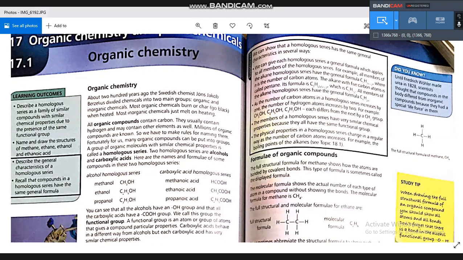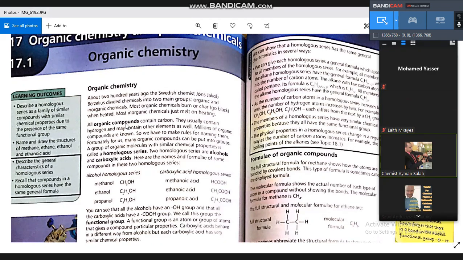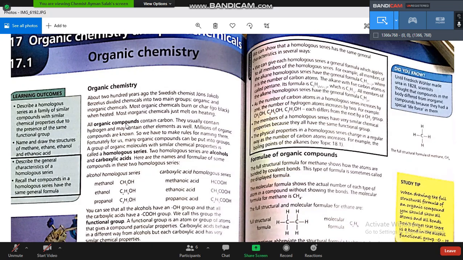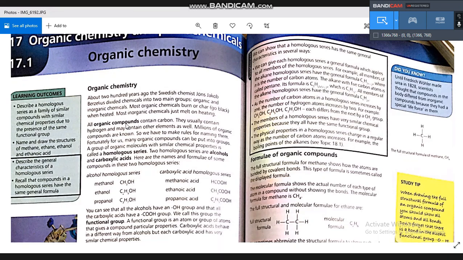We were saying that we have two types of compounds. We have organic compounds, which are natural compounds. They can be extracted from natural materials, from plants, from animals, and so on. We have also inorganic compounds, like sulfuric acid, sodium carbonate, sodium hydroxide, calcium chloride. All these compounds are inorganic. They are artificial and man-made. They can be made in the laboratory. Today we will talk about organic compounds.